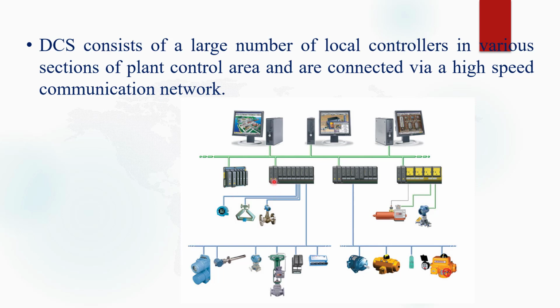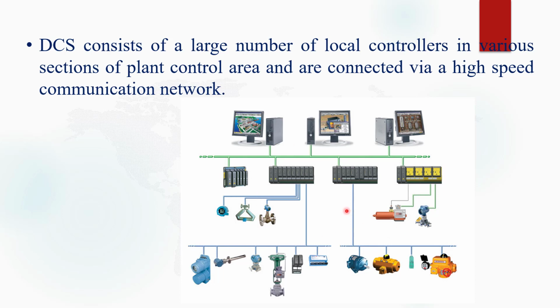Here we see in the diagram, this is one PLC, this is a second PLC, this is a third PLC. With the help of these PLCs, we connect a number of elements in the production plant, like actuators, transducers, pumps, valves, motors, etc. and other computer systems. All the components and all the controllers we connect with the help of a high speed communication network or Ethernet cable.